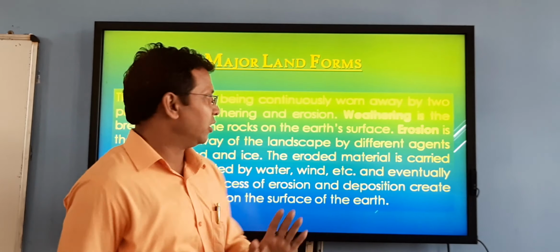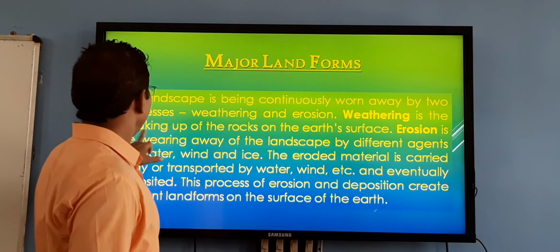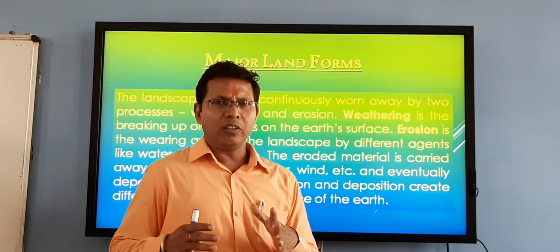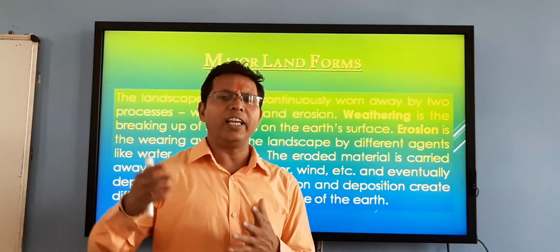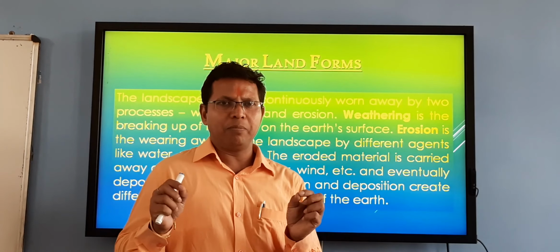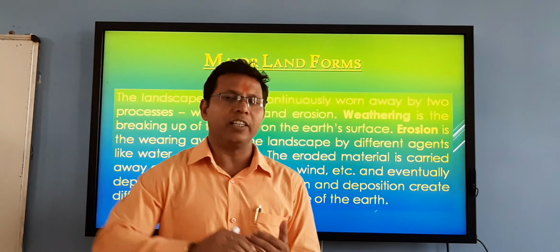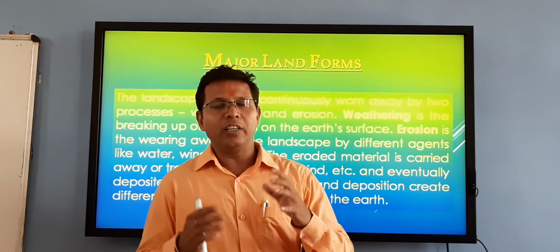What is weathering? Listen carefully. Weathering is the breaking up of the rocks on the earth's surface. You know, there are so many rocks in the mountains and plateaus, and they break up due to various factors like sunlight, air, water, rainfall.